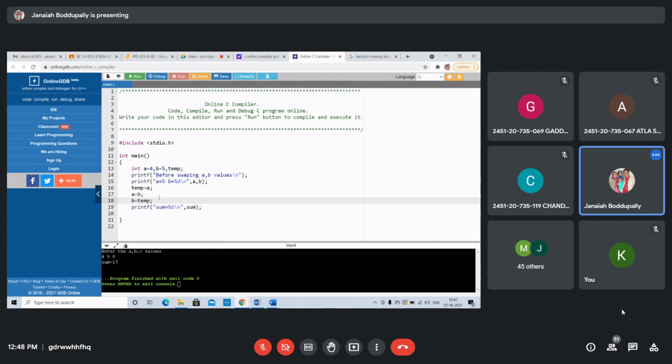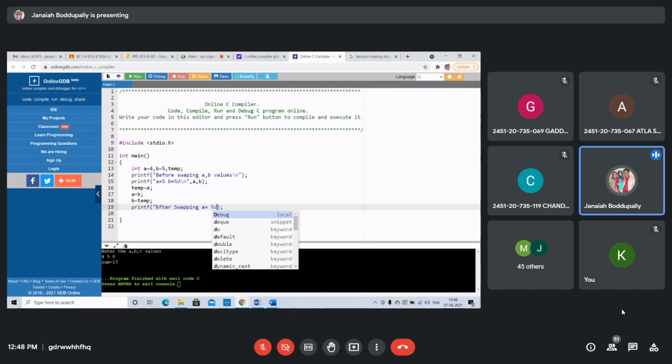Now, after swapping, A equals to percent d, B equals to percent d.